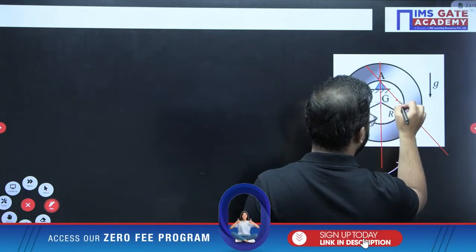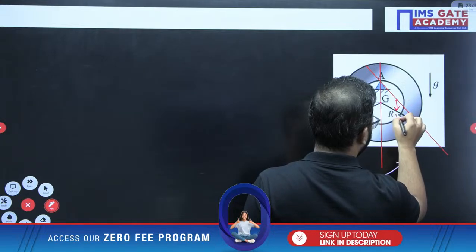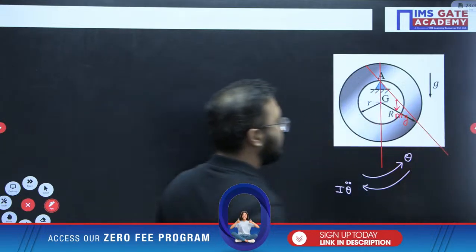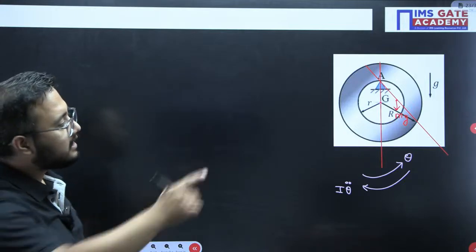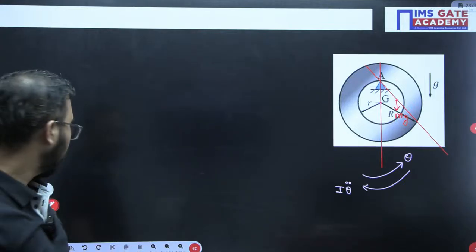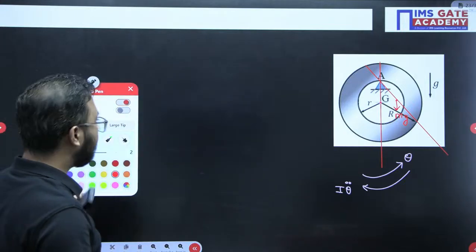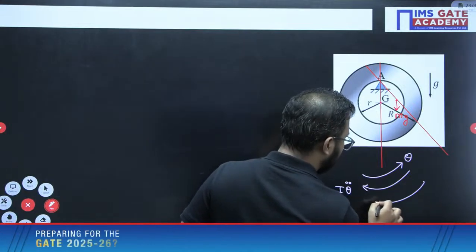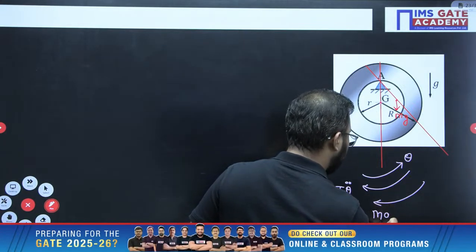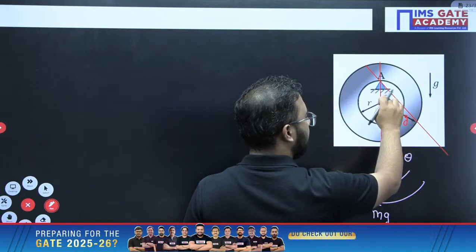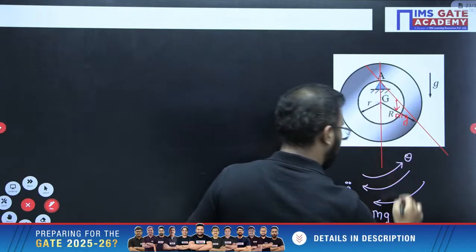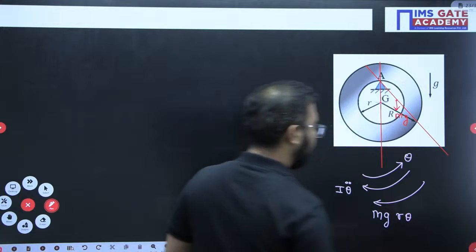From here to here it is going to shift. This is the new point of center of gravity. So that will create a moment about point A. And in which direction will it be creating? In clockwise direction only. It would be written as mg into, what is the distance of G point from point A, small r? R theta only.